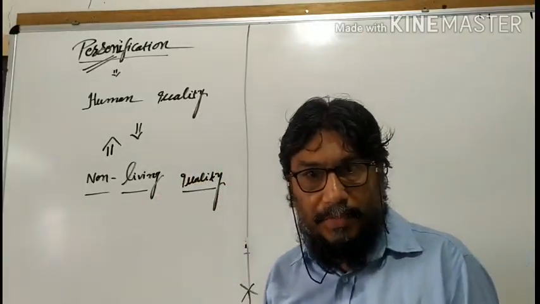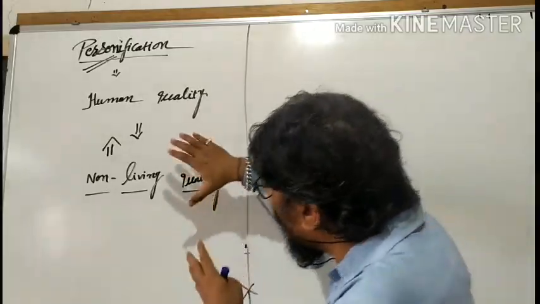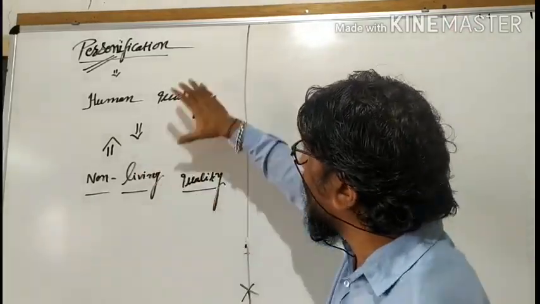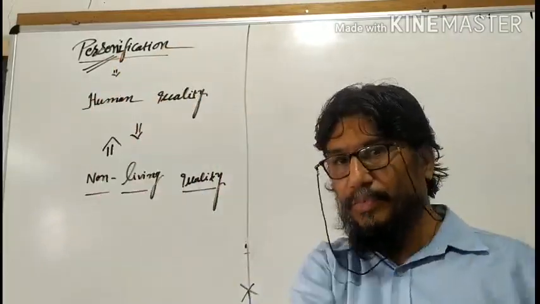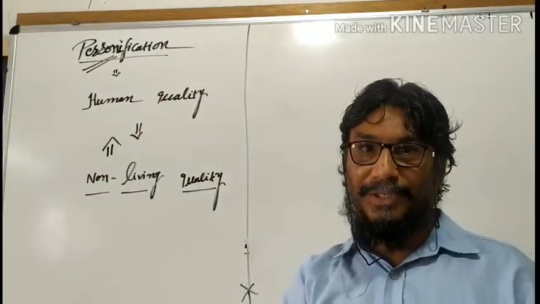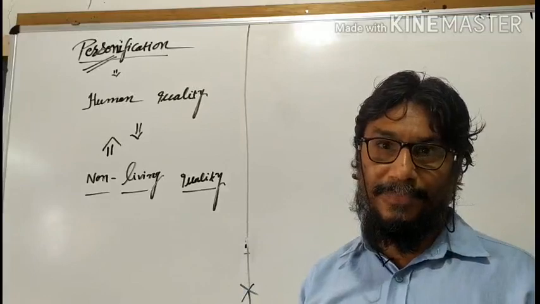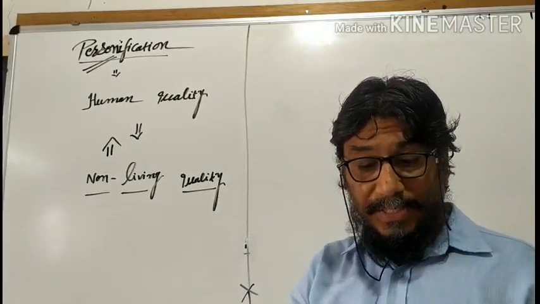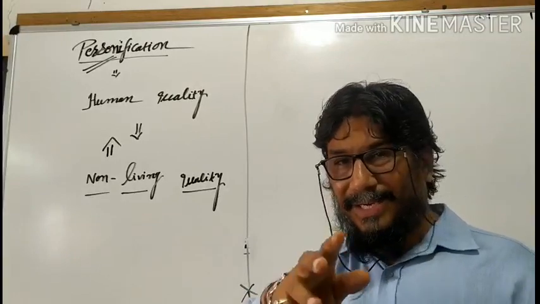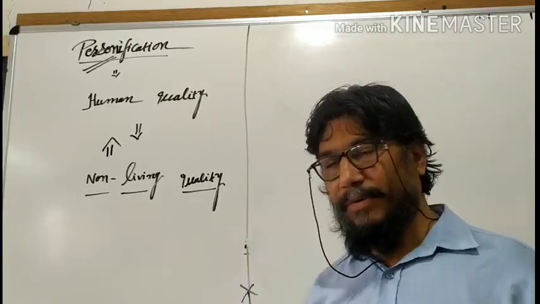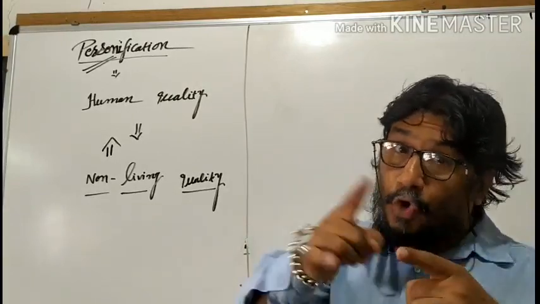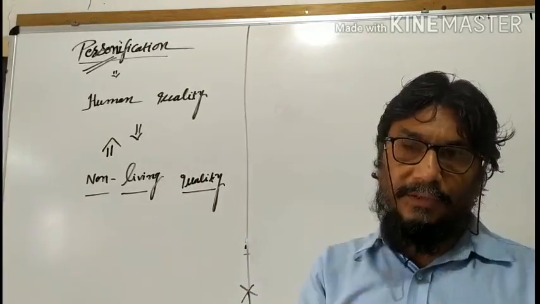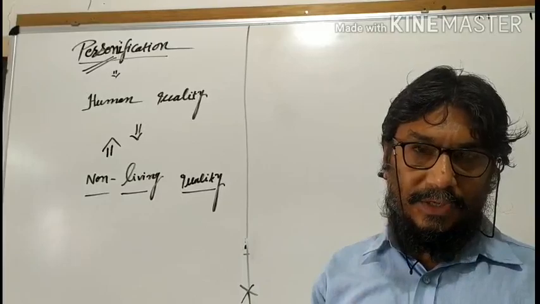The reverse condition also would be there. A non-living quality would be there, and that non-living quality would be applied to the human, to the person. If it is living, the characteristic would be of the non-living. Reverse: if the non-living is there, the characteristic would be of the living. Got the idea?